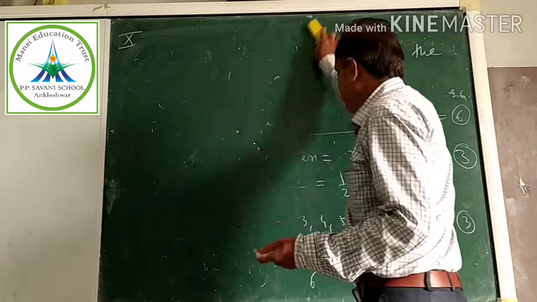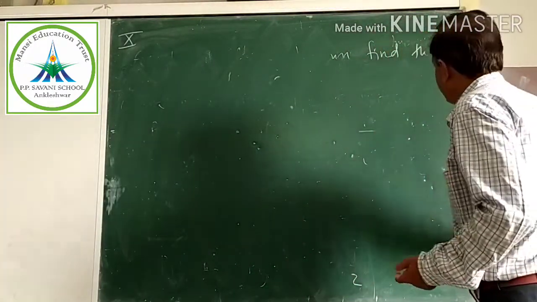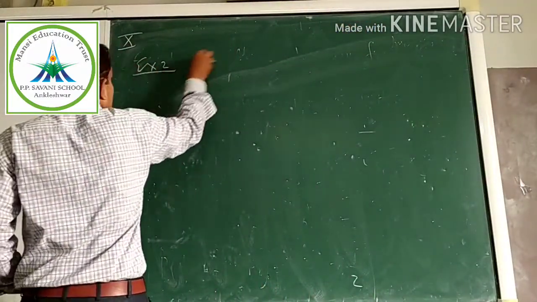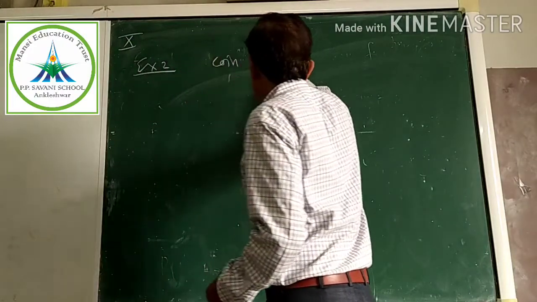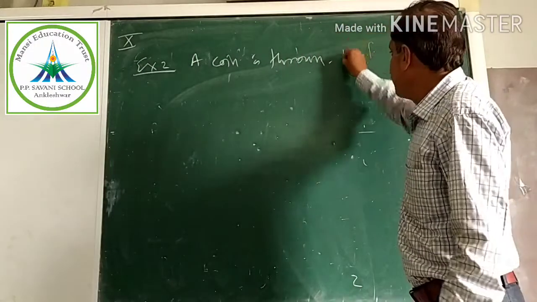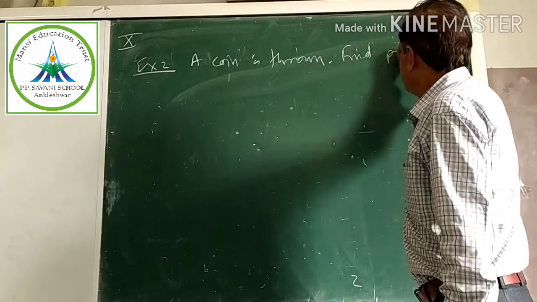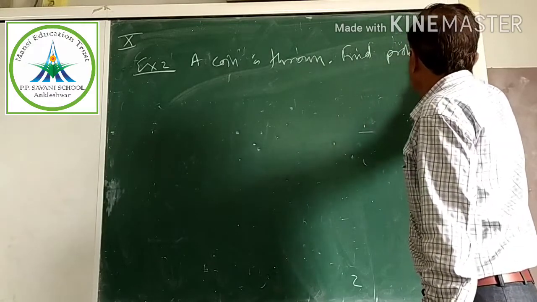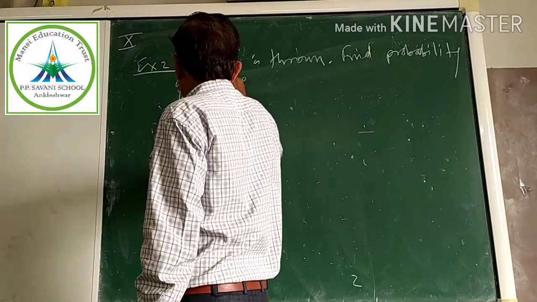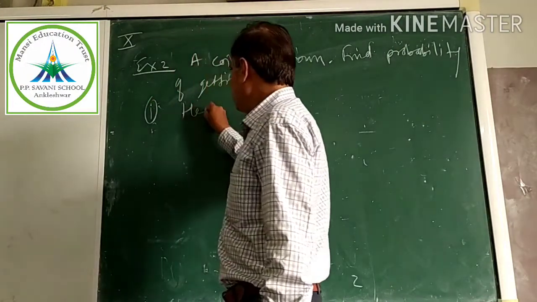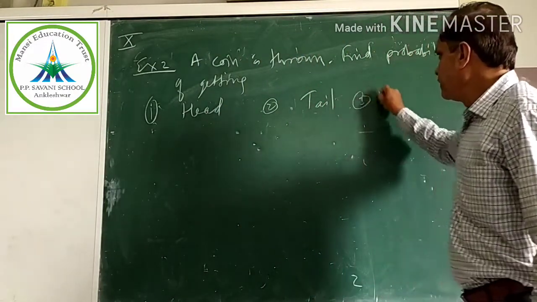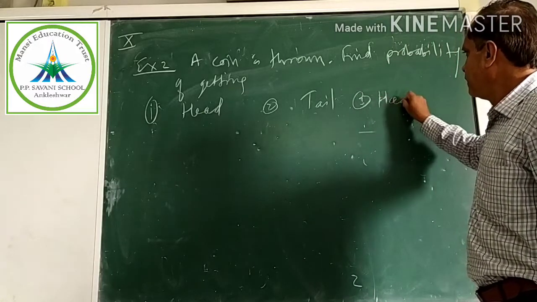Okay. Let us take a simple example of throwing a coin. A coin is thrown. Find the probability of getting number 1, head; number 2, tail; number 3, head or tail.